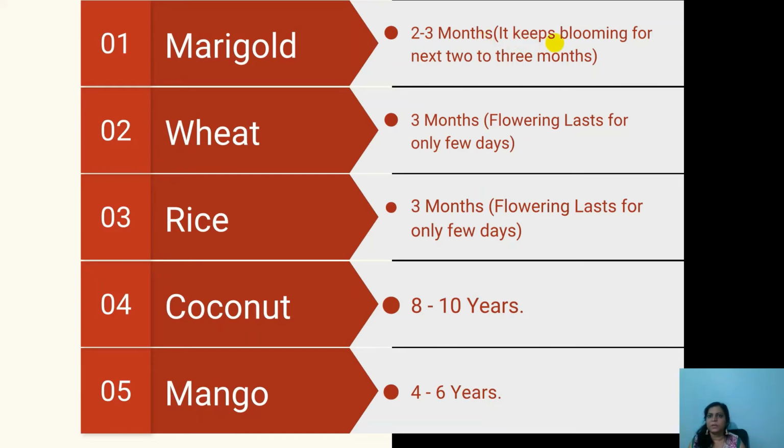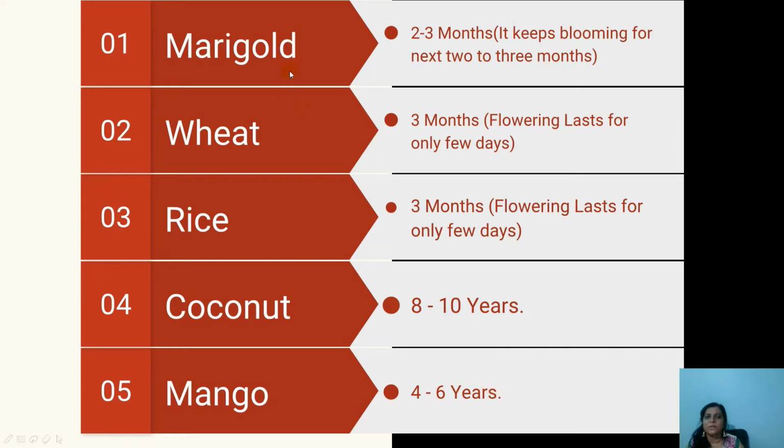Maturity period. Once it is flowered, once it is matured, it will keep blooming for the next 2 to 3 months. So marigold has 2 to 3 months of maturity period. Wheat, 3 months. The flowering lasts for only a few days. Rice also 3 months. So marigold, wheat and rice have a maturity period of 3 months, whereas coconut and mango have more. Coconut has 8 to 10 years and mango has 4 to 6 years.